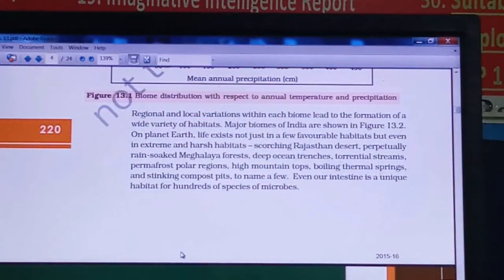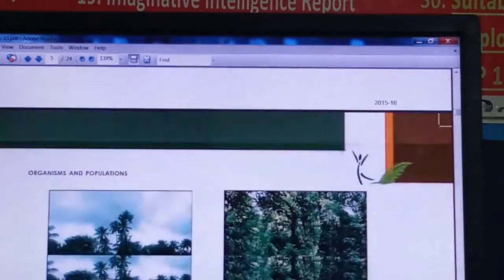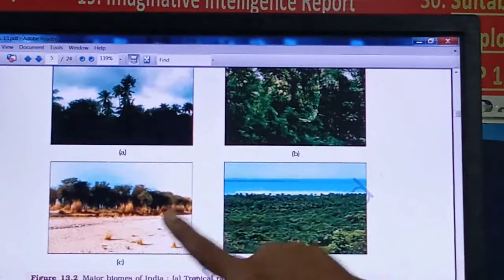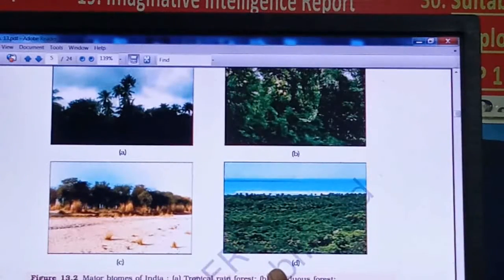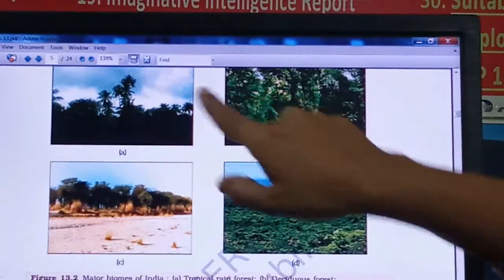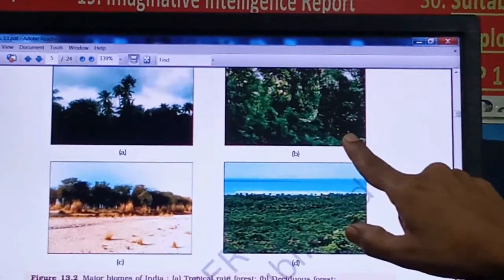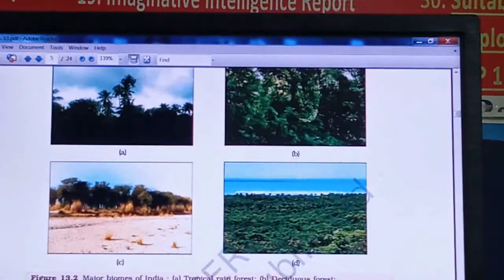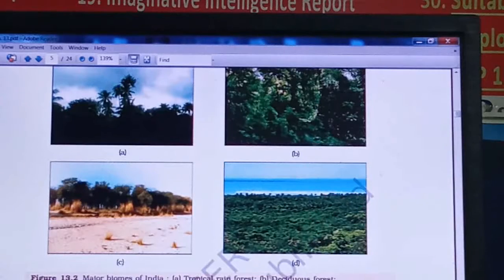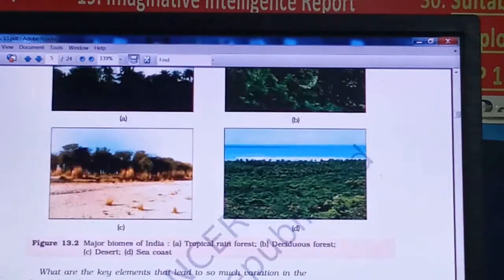Yeah, the biome we have just seen, right? And these are the types of forest. Prepare this also very nicely. This will also be asked for labeling, which picture shows which type of forest. So the names of these forests are given. This one is tropical rainforest. This is deciduous forest. Then this one is the desert and this one is the sea coast. So you have to remember it this way.